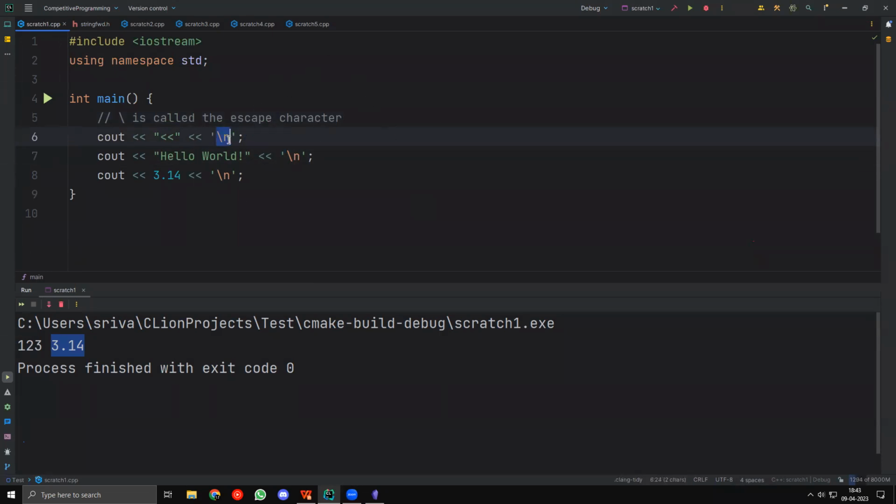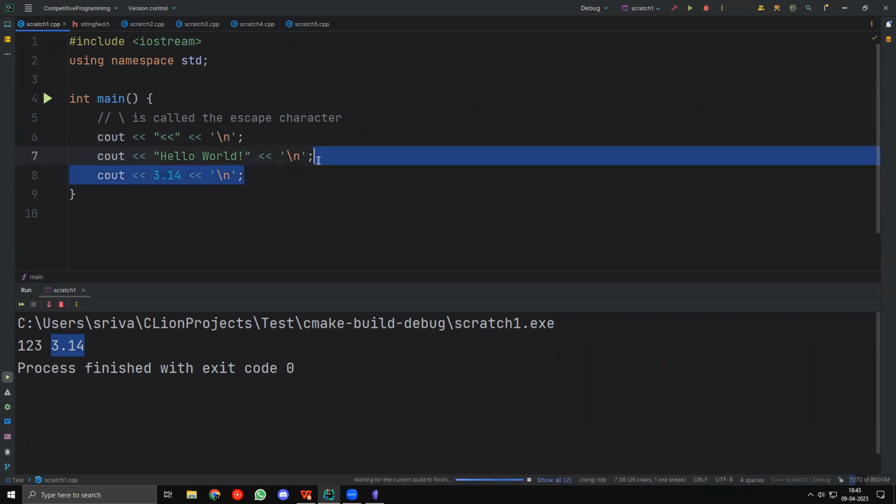So n is for new line, but if you take directly n, this will be taken as a single character. But if you take backslash n, it will be counted as two characters, and the backslash will recognize that n is a new line character. So it will say, well, we can just convert this to a new line. So this one character and this one character represents a new line, right? So if you take backslash n, it counts as a new line. So C++ itself parses it to say that this part should not be counted as two separate characters, but rather as one character.